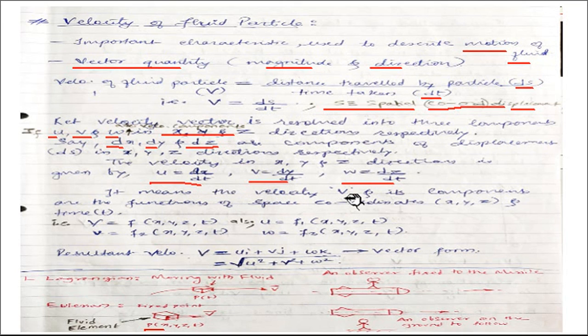Finally, it means the velocity and its components are a function of space coordinates, that is x, y, z, and a time coordinate, that is t. So mathematically we can show capital V is equal to f of x, y, z, t, right? Space coordinates and time also for the components. Likewise we can define the resultant velocity, capital V equal to u i vector plus v j plus w k, where i, j, k are unit vectors, and the magnitude can be given as square root of u square plus v square plus w square, right?